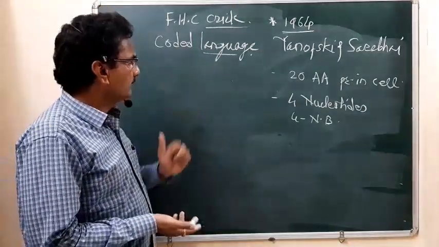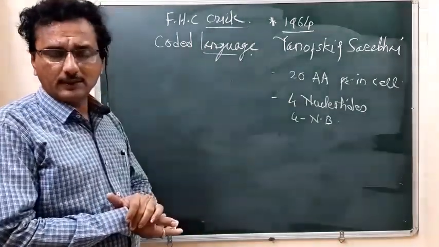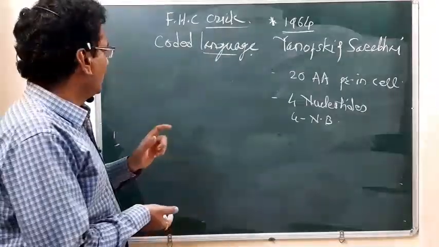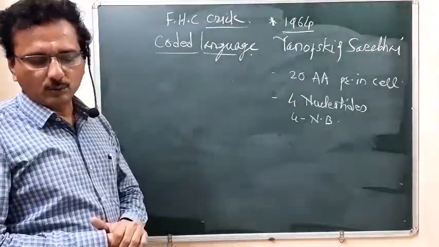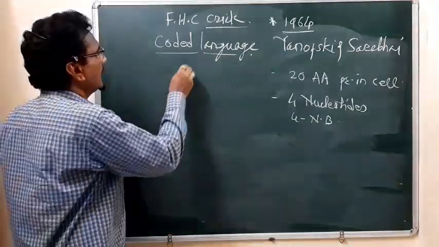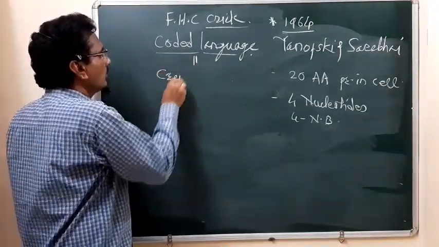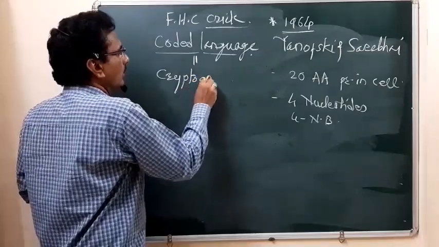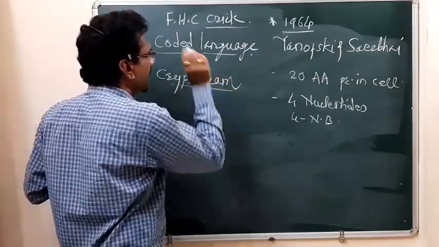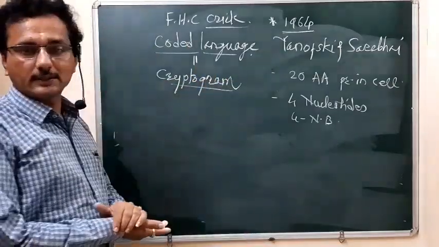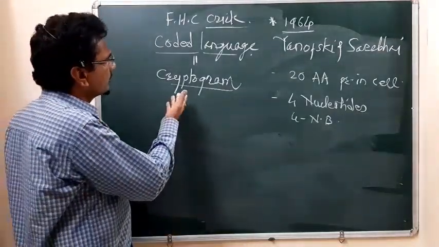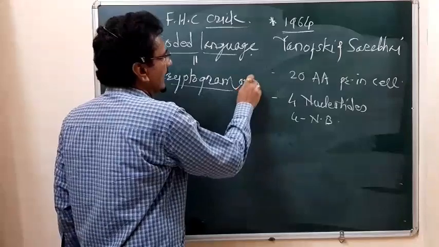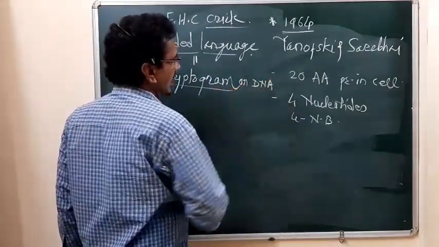That information is stored in the structural gene in the form of a coded language, and that coded language is also called a cryptogram, that is, the cryptogram on the DNA strand.